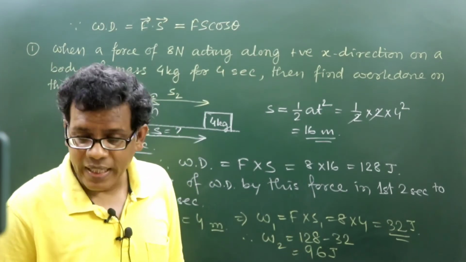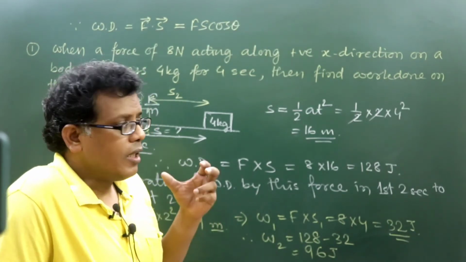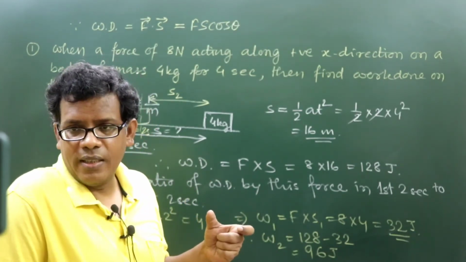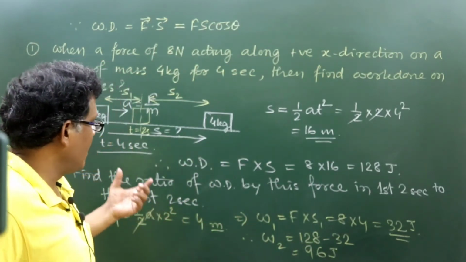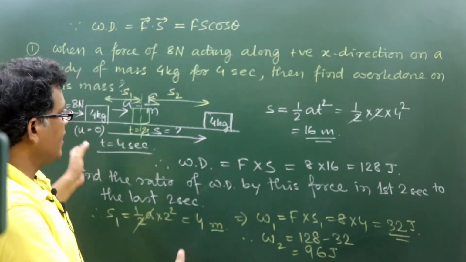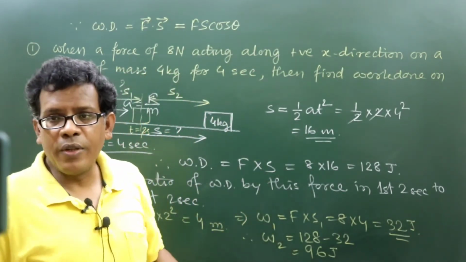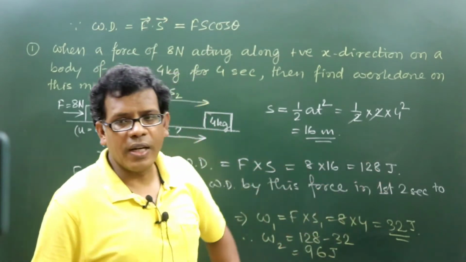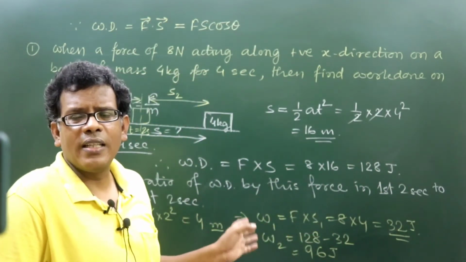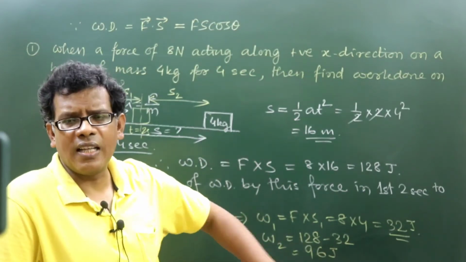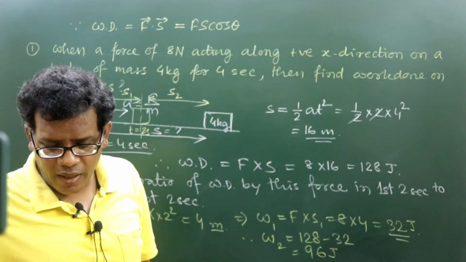Work done being a scalar quantity, it can be algebraically added up. The work done in the first 2 seconds, if I add to it the work done in the last 2 seconds, I will get the work done in the overall journey of 4 seconds, which we earlier got as 128 joule. So that's why we don't need to calculate the work done separately for the last 2 seconds of the journey, because you must be careful that